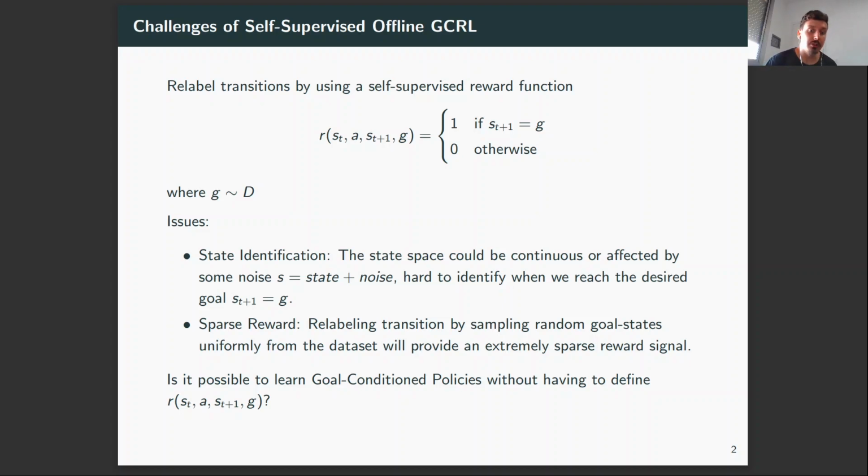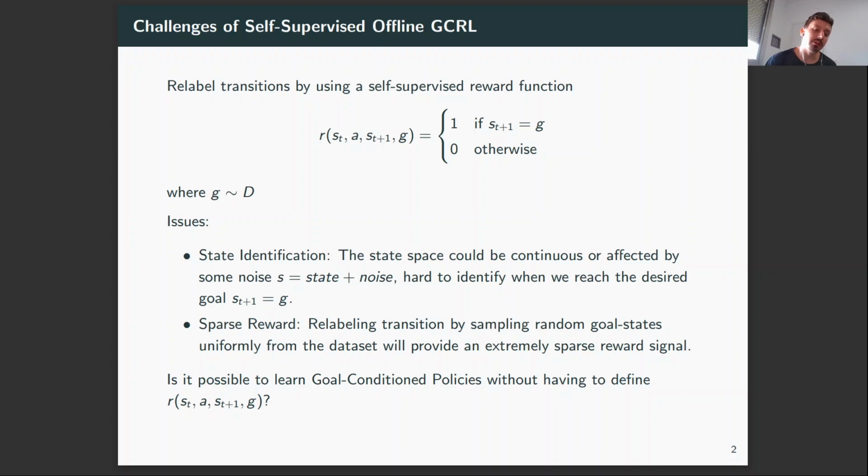This presents some issues, like the state identification issue. Defining this self-supervised reward in an environment where the state space is continuous or affected by some noise is hard, because we don't know how to identify whether two states are the same state. And the issue of sparse reward: simply relabeling transitions by sampling random goal states uniformly from the dataset will provide an extremely sparse reward signal, making learning very challenging in this setting.